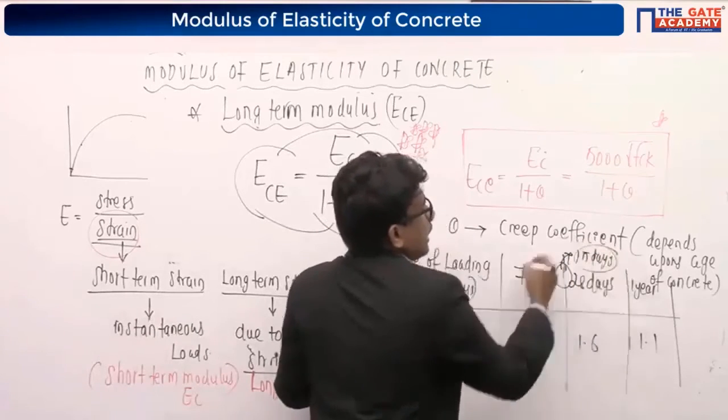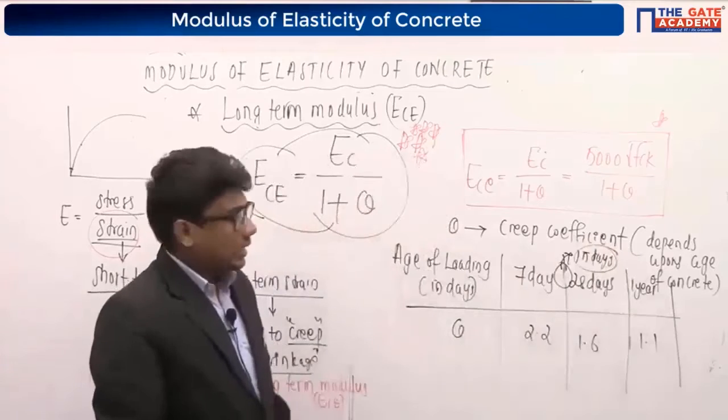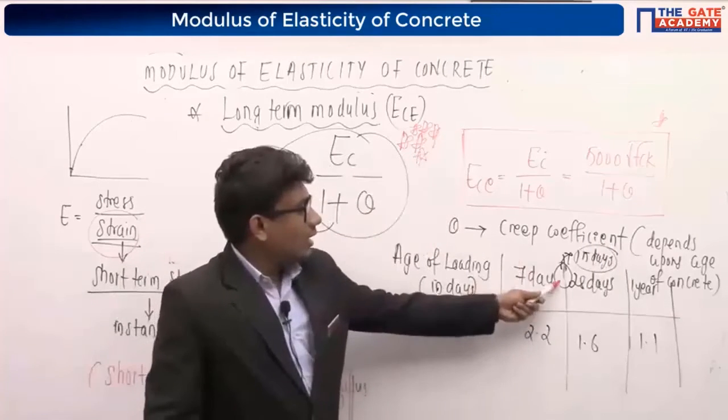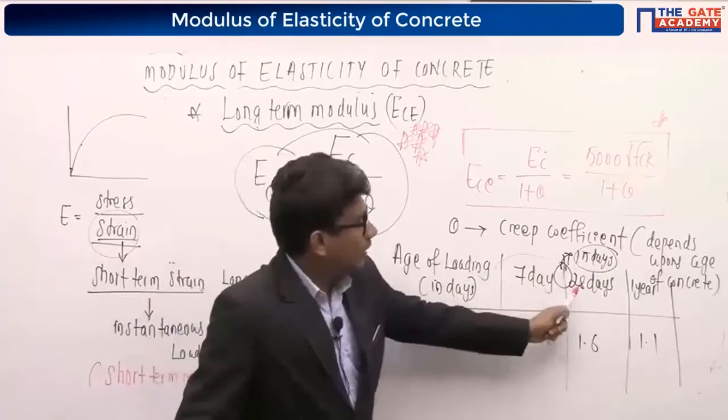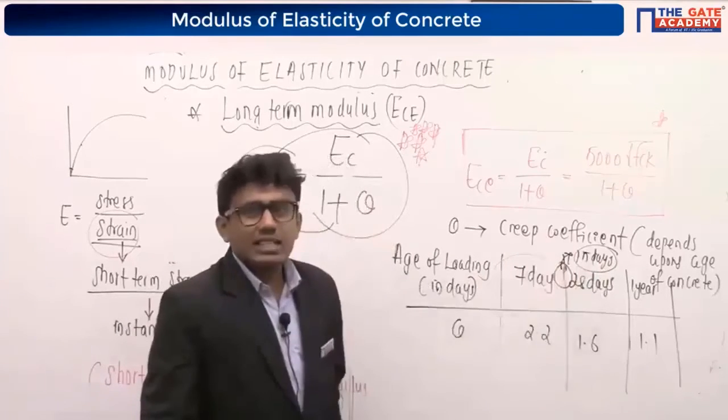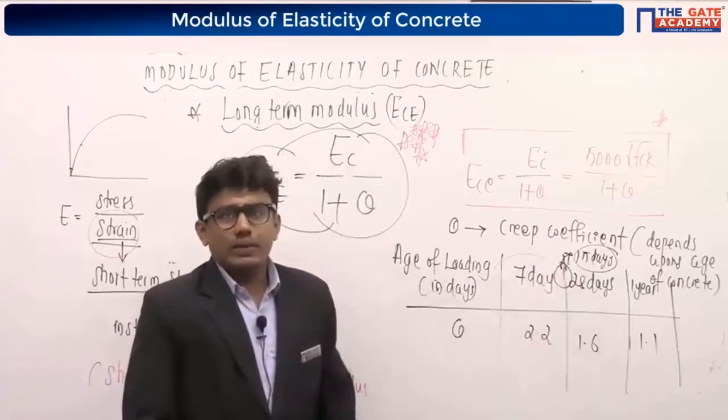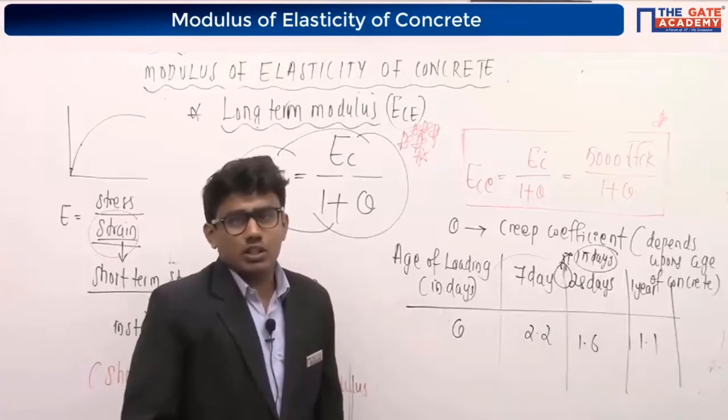If I have to find the creep coefficient value for 15 days, what I am going to do is consider the days in log scale for interpolation: log 7, log 28, log 15 days, and I am going to find the creep coefficient value. That's what I meant to say during interpolation.